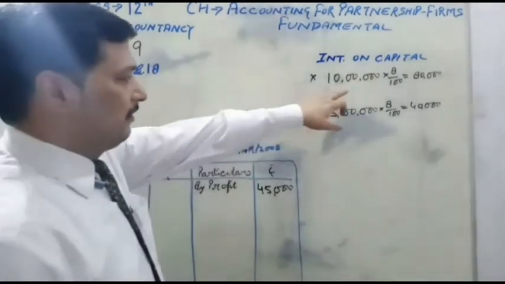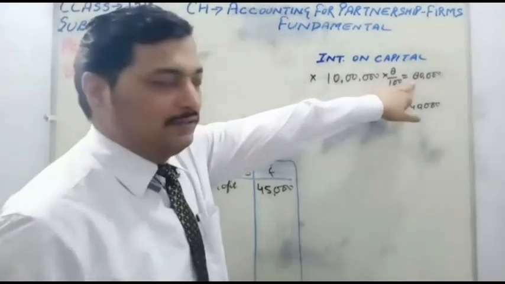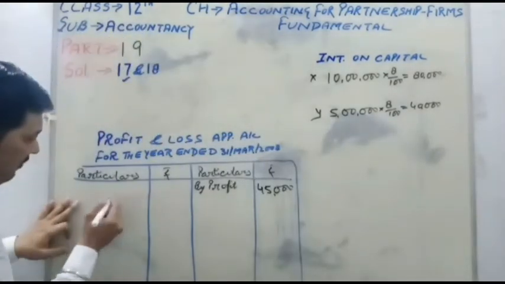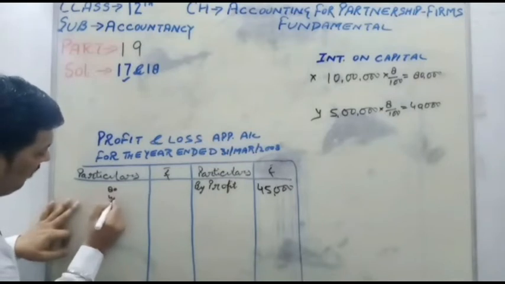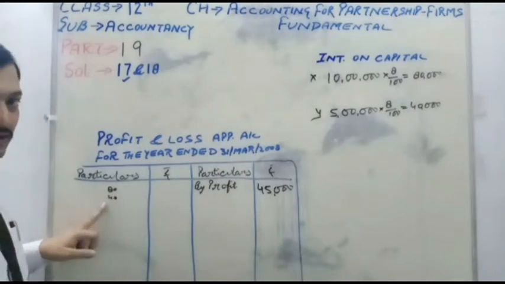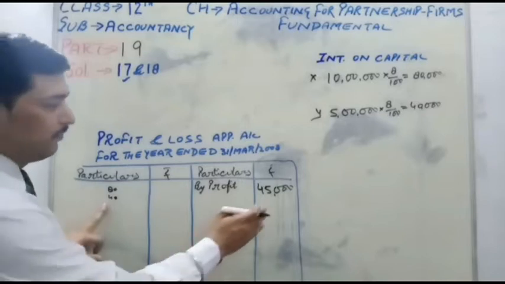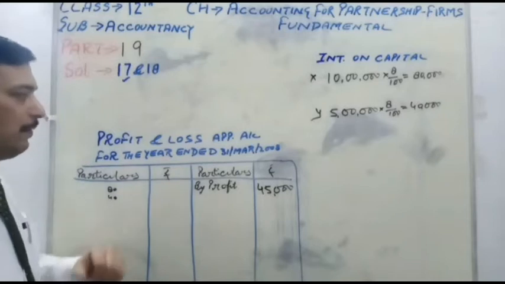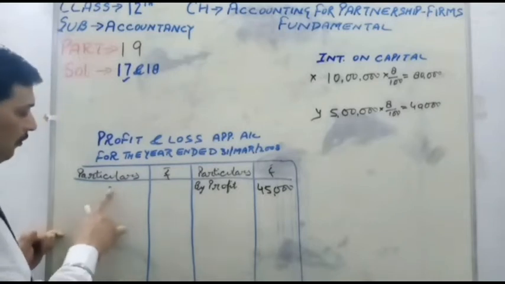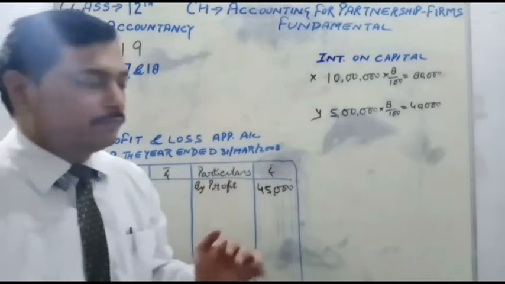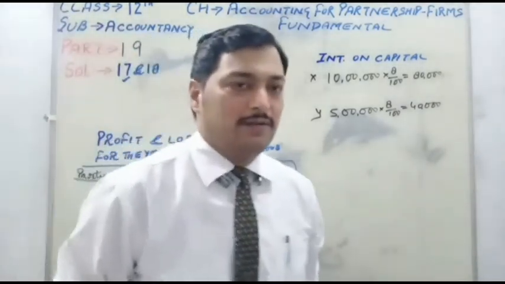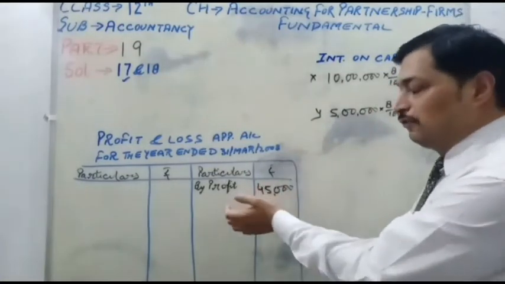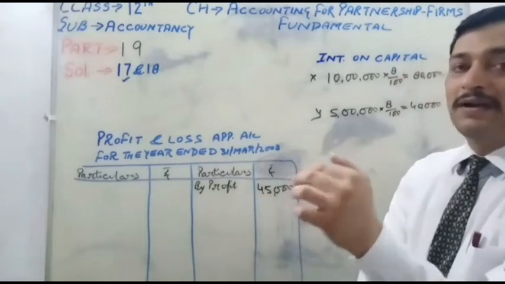So compare it. X's interest on capital is 80,000 and Y's is 40,000. Now, if you write it here, roughly 80,000 and 40,000, the total is 120,000 and the profit is 45,000. It means the profit is less than the interest on capital. So how will you allow interest on capital to the partners? Because if the firm allows interest on capital to the partners, at that time there will be a loss, and the loss will be transferred to the partners' capital accounts.